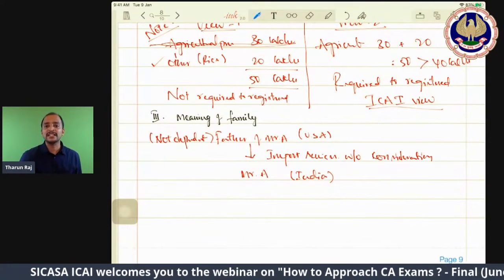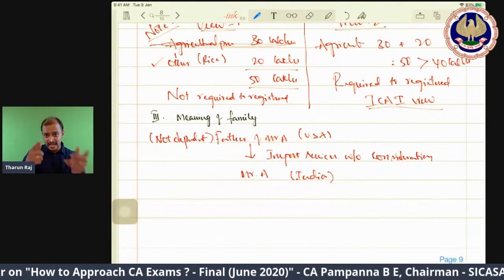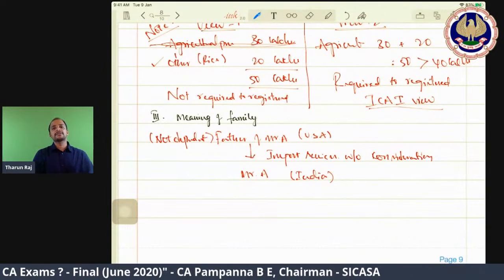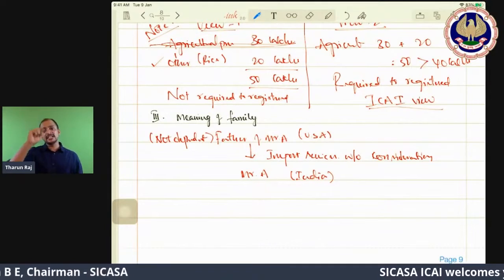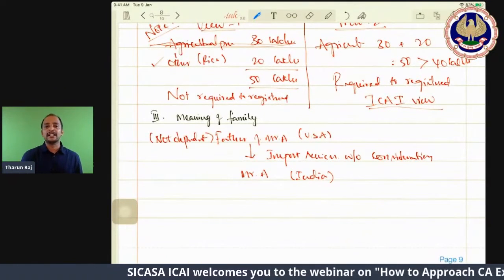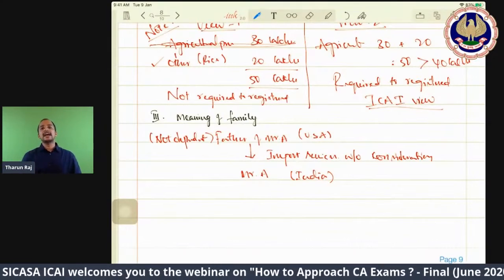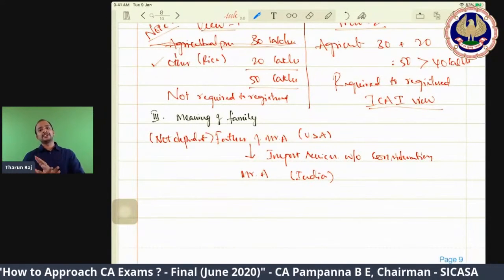Now, who is liable to pay GST? The son is liable to pay GST. On import of services, who will be paying GST? The son will be paying GST. So, from the son's perspective, you need to interpret. So, for the son, is the father related? No, because he is not dependent on him. So, it is not a related party transaction. That is the view ICAI has taken. So, you need to follow that view, even though there is an alternative view.